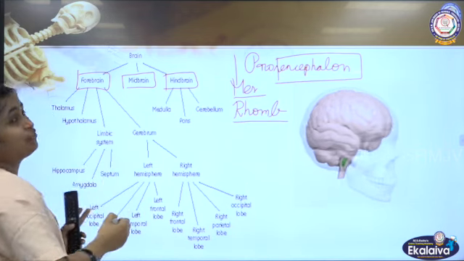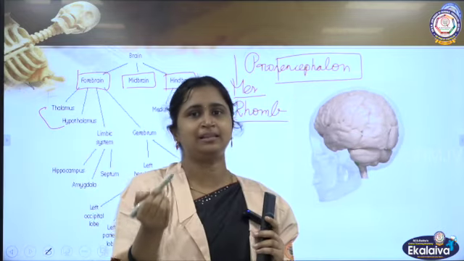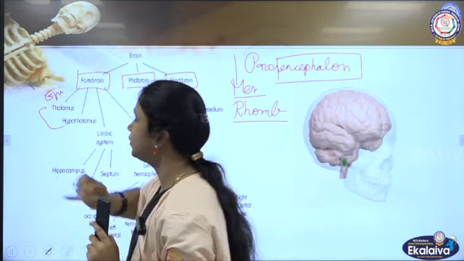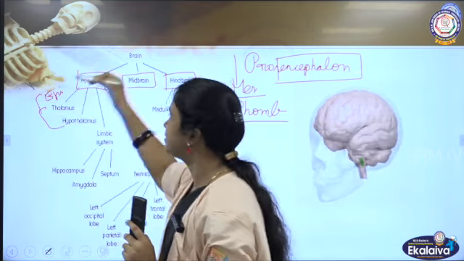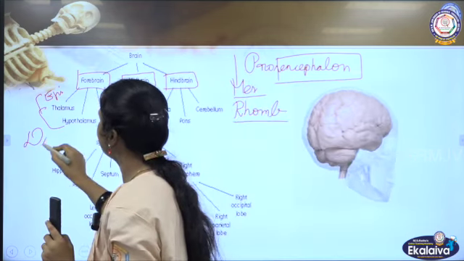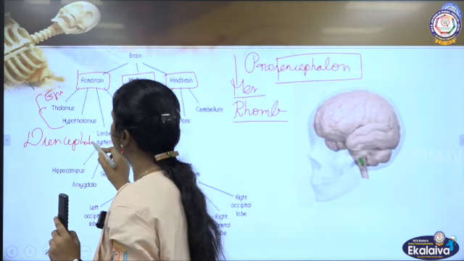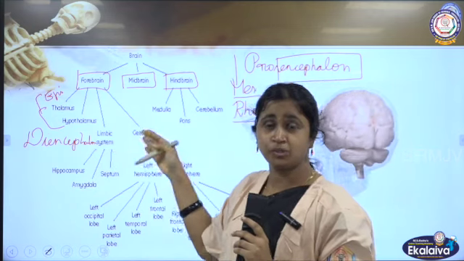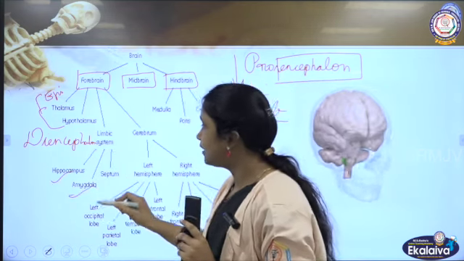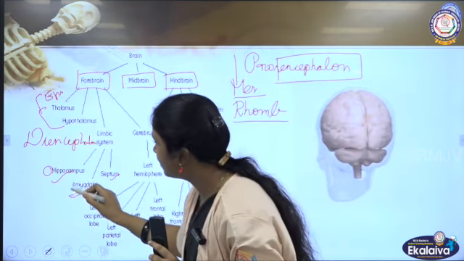In forebrain, what are the different regions? Thalamus, hypothalamus. There is one more thing called epithalamus. Epi means outside. So, 3 regions we can say: epithalamus, thalamus, hypothalamus, together diencephalon. Then limbic system, actually it is new for you in 11th standard, a limbic system: hippocampus and then amygdala and septum. These 2 roles only we are going to see in detail.